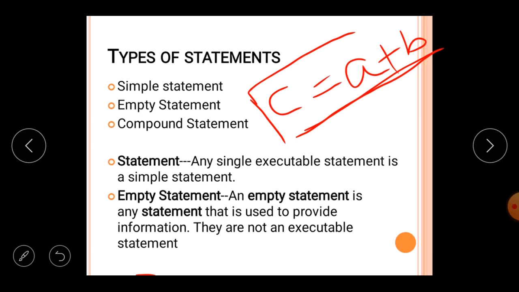We use this type of statement in order to maintain the flow of control, or the flow of execution in the program. This type of statement does nothing in the program, and there is no desired result or outcome from such statements.